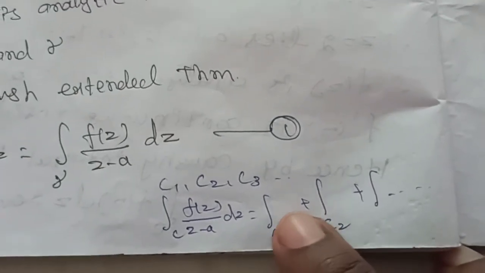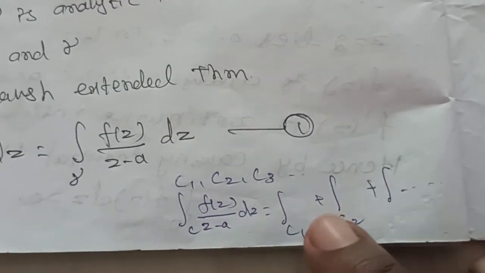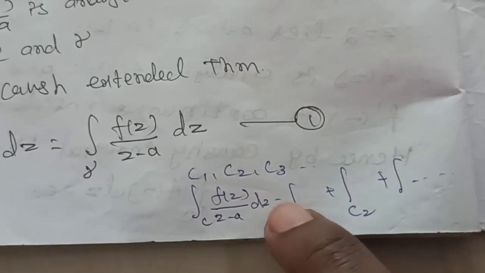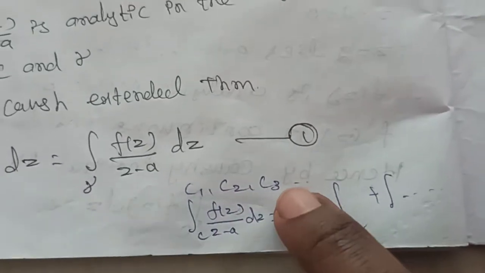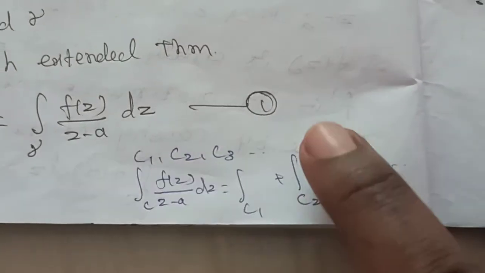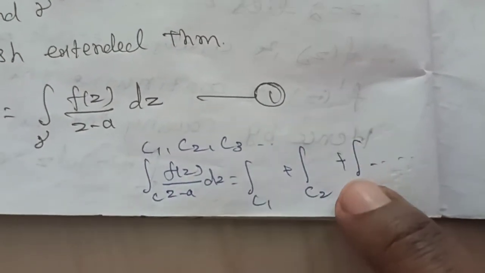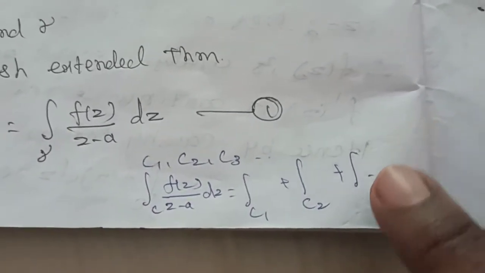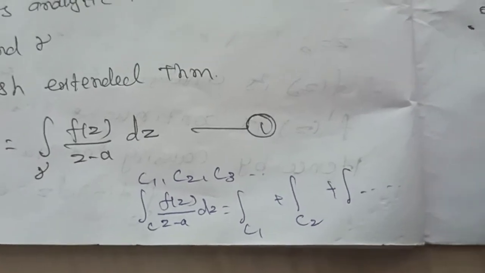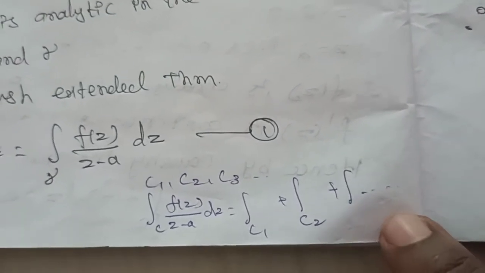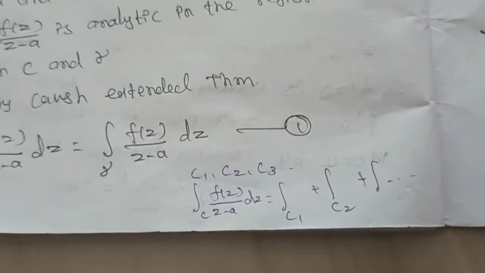The Cauchy extended theorem can be written as integration over C of f of z divided by z minus A into dz equals integration over C1 of f of z divided by z minus A into dz plus integration over C2 plus integration over C3 and so on, up to integration over Cn. This is called the multiply connected region or Cauchy extended theorem.